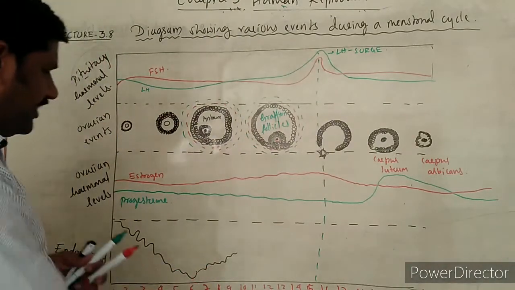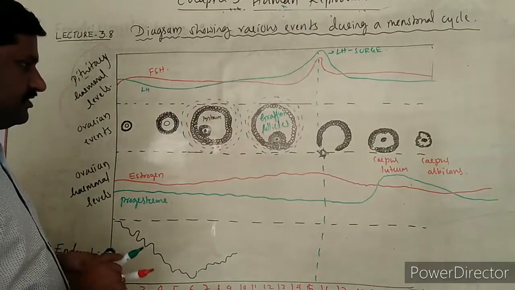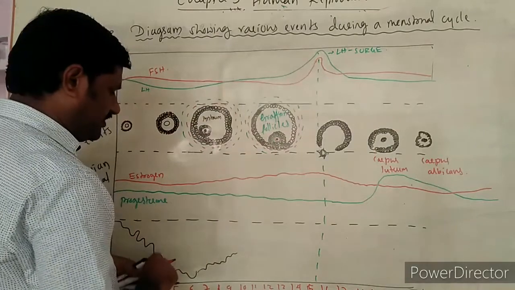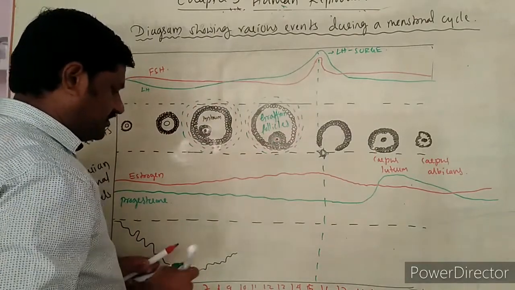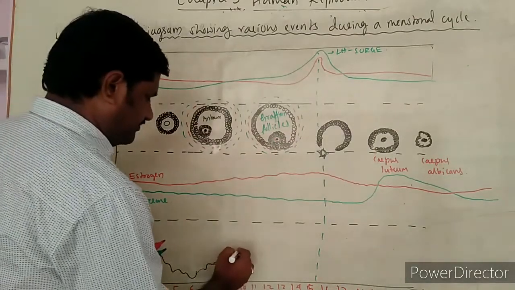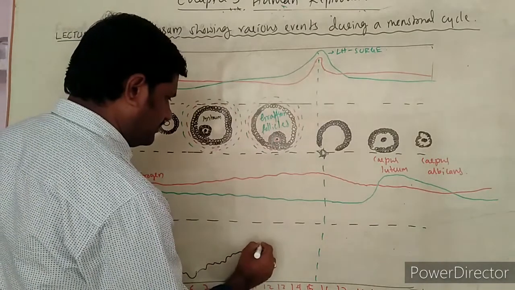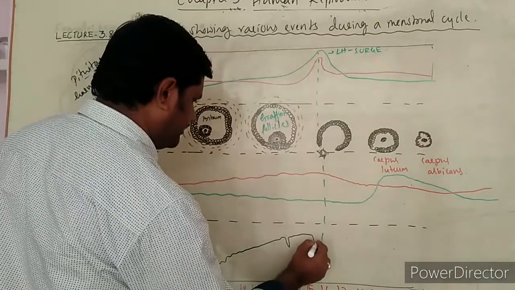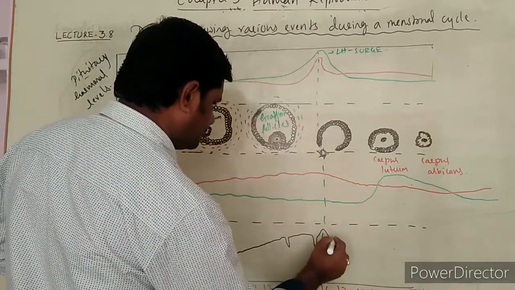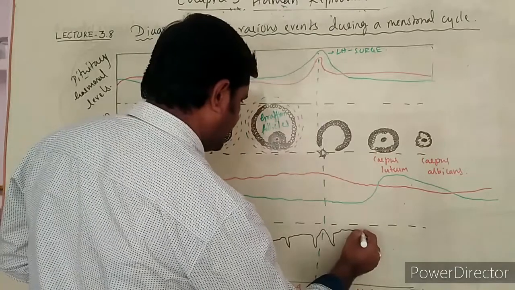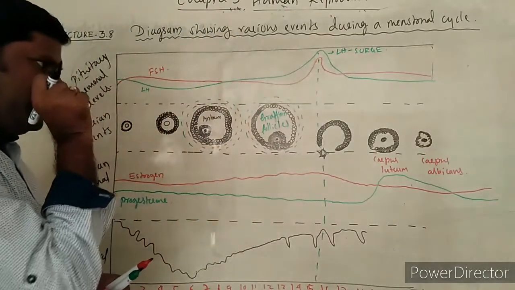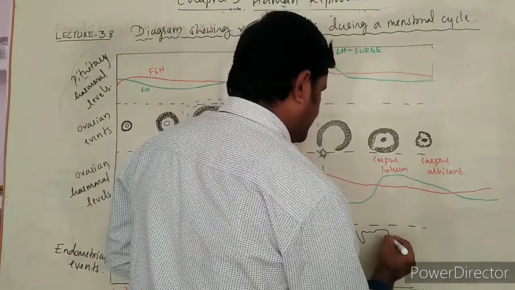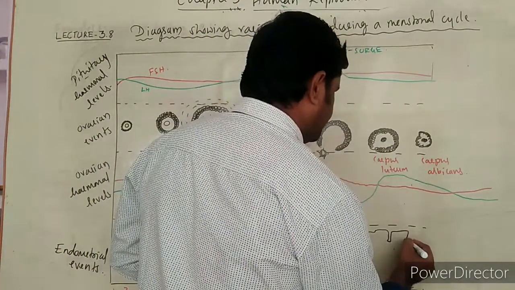Next one, what happens with the endometrium? Whenever the estrogen level goes on increasing, it starts to construct the endometrium, gradually, right? Like this, the endometrium starts to construct itself, and its level is maintained over here.